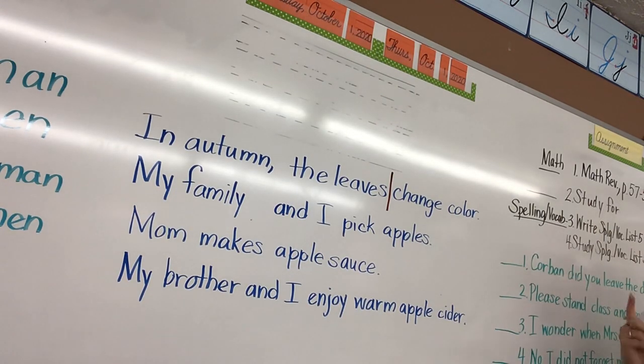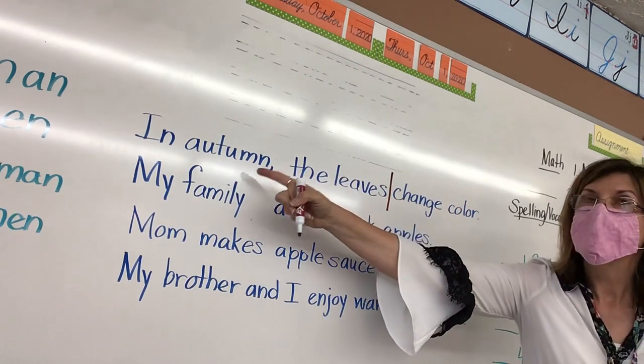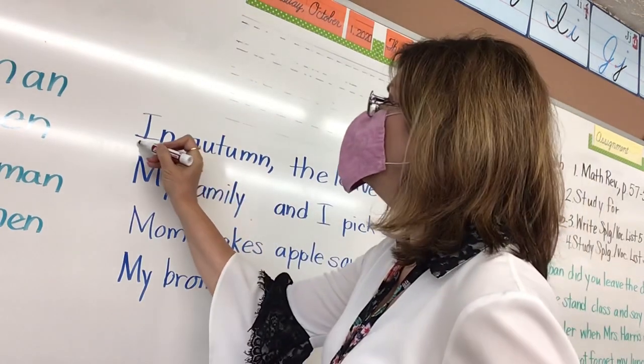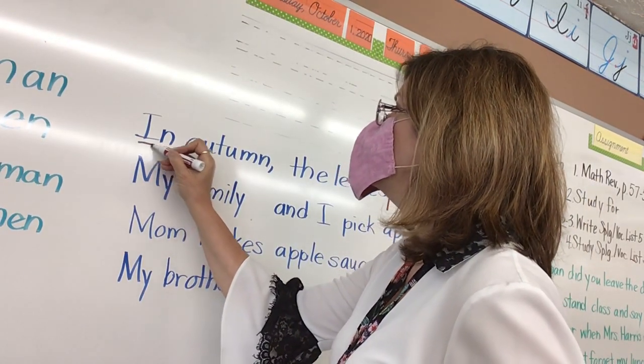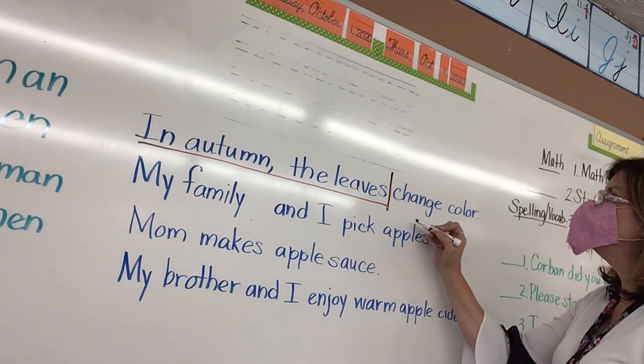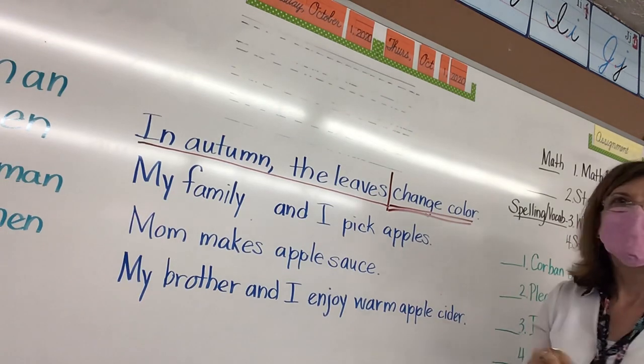It is not about autumn. It's about the leaves. What are changing color, guys? What's changing color? Autumn? No. The leaves. Okay, so the subject, underline it once. Read the subject for me. In autumn, the leaves. And the predicate would be? Change color.